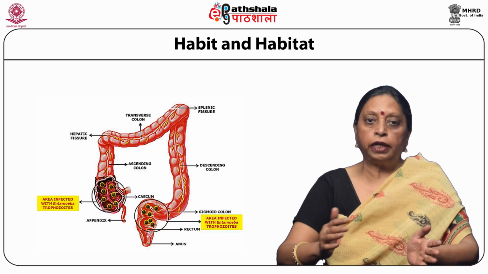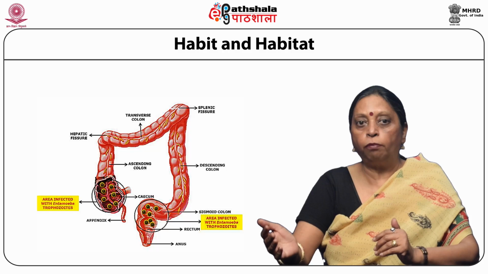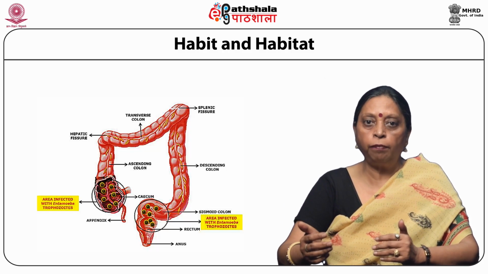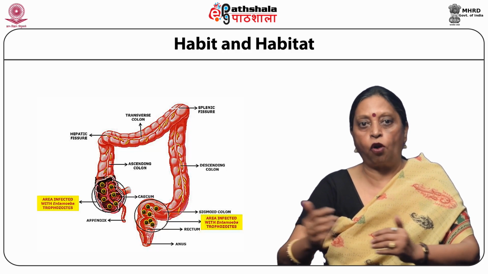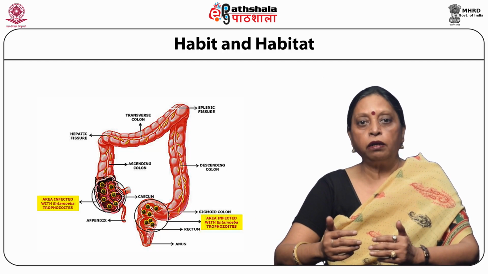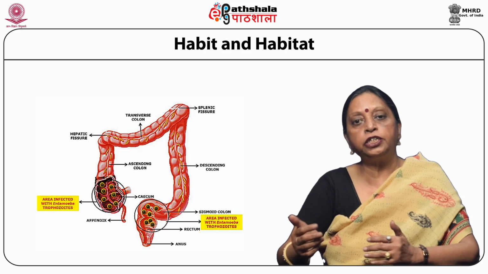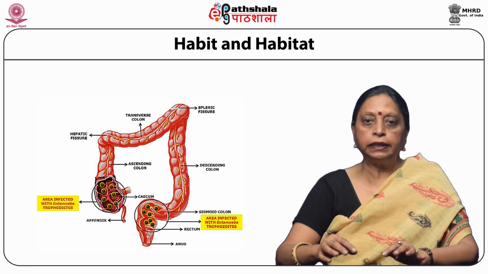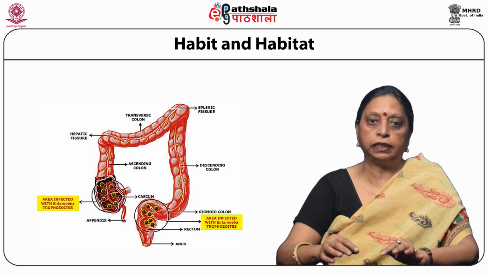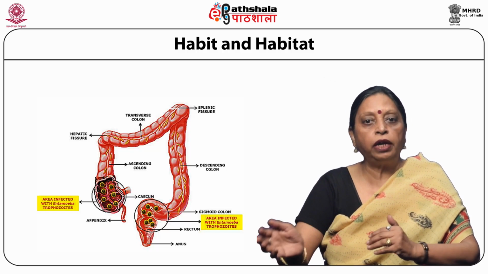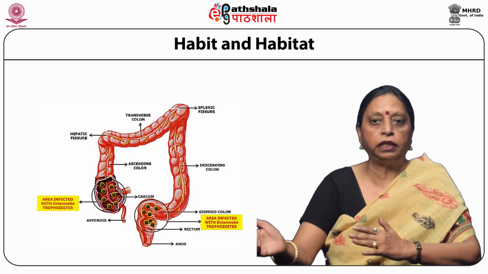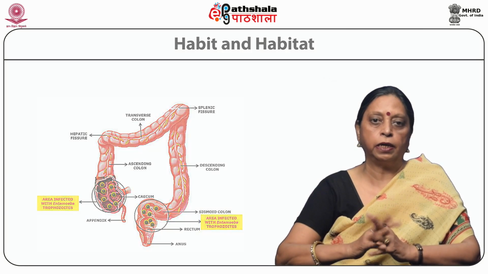Entamoeba histolytica exists in two forms. Minuta form, which is the non-pathogenic form. It is the non-invasive form. And the virulent or the pathogenic form, or the tissue-invading form. Minuta form is smaller in size and lives in the lumen of the large intestine, whereas the virulent form lives in the mucosa and the submucosa of the large intestine, as you can see in the figure.